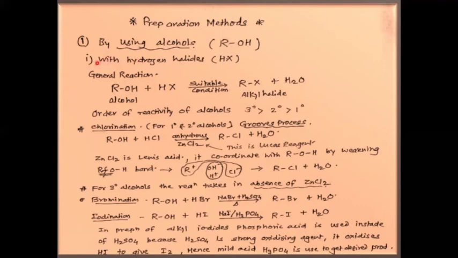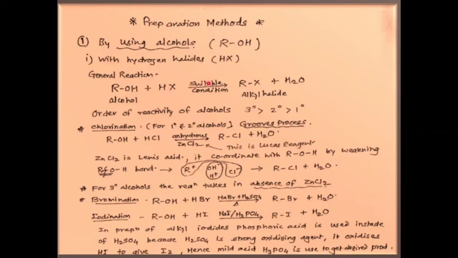And first method is with hydrogen halides. When alcohols are treated with hydrogen halides, HX, with suitable reagent, suitable catalyst, corresponding alkyl halides are formed. Now here one general reaction is written: ROH plus HX.